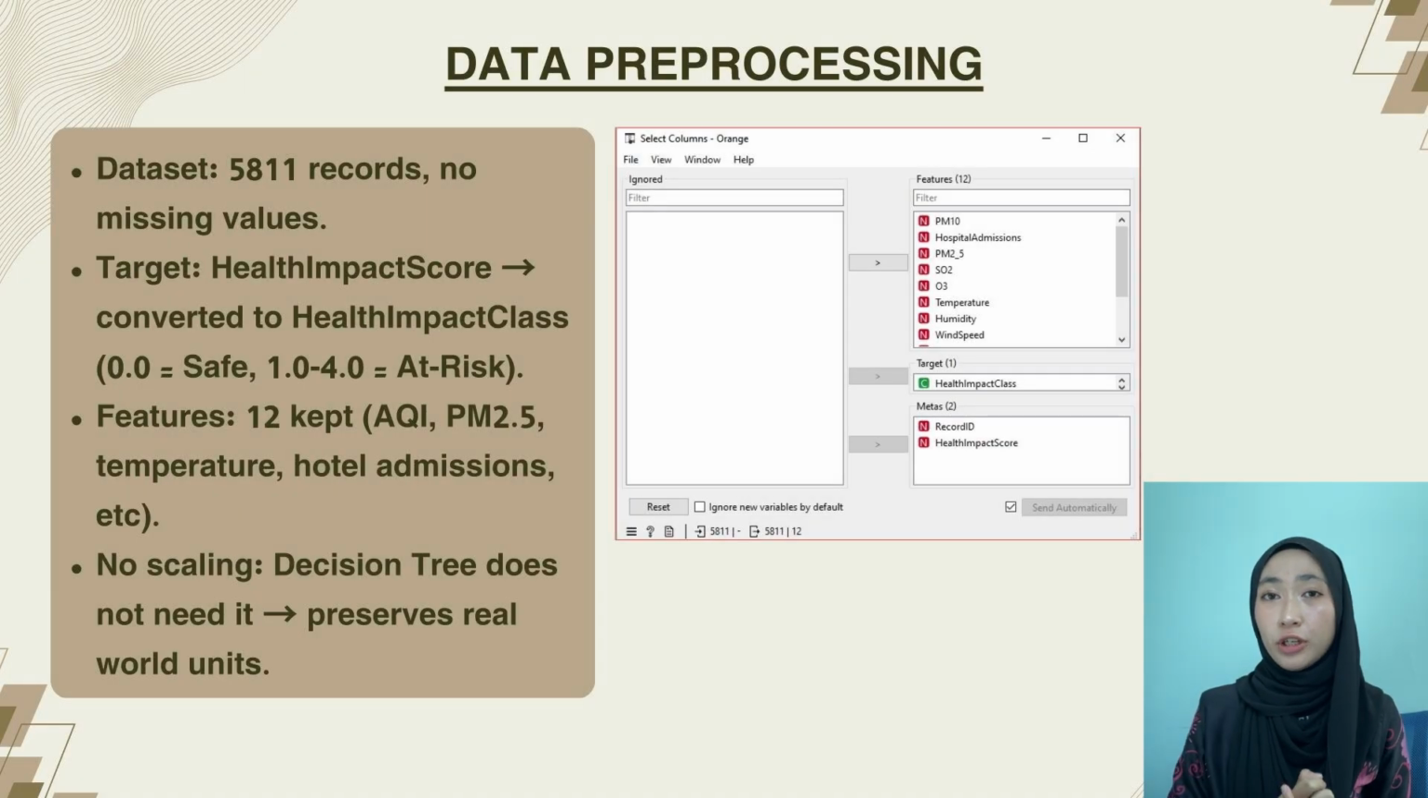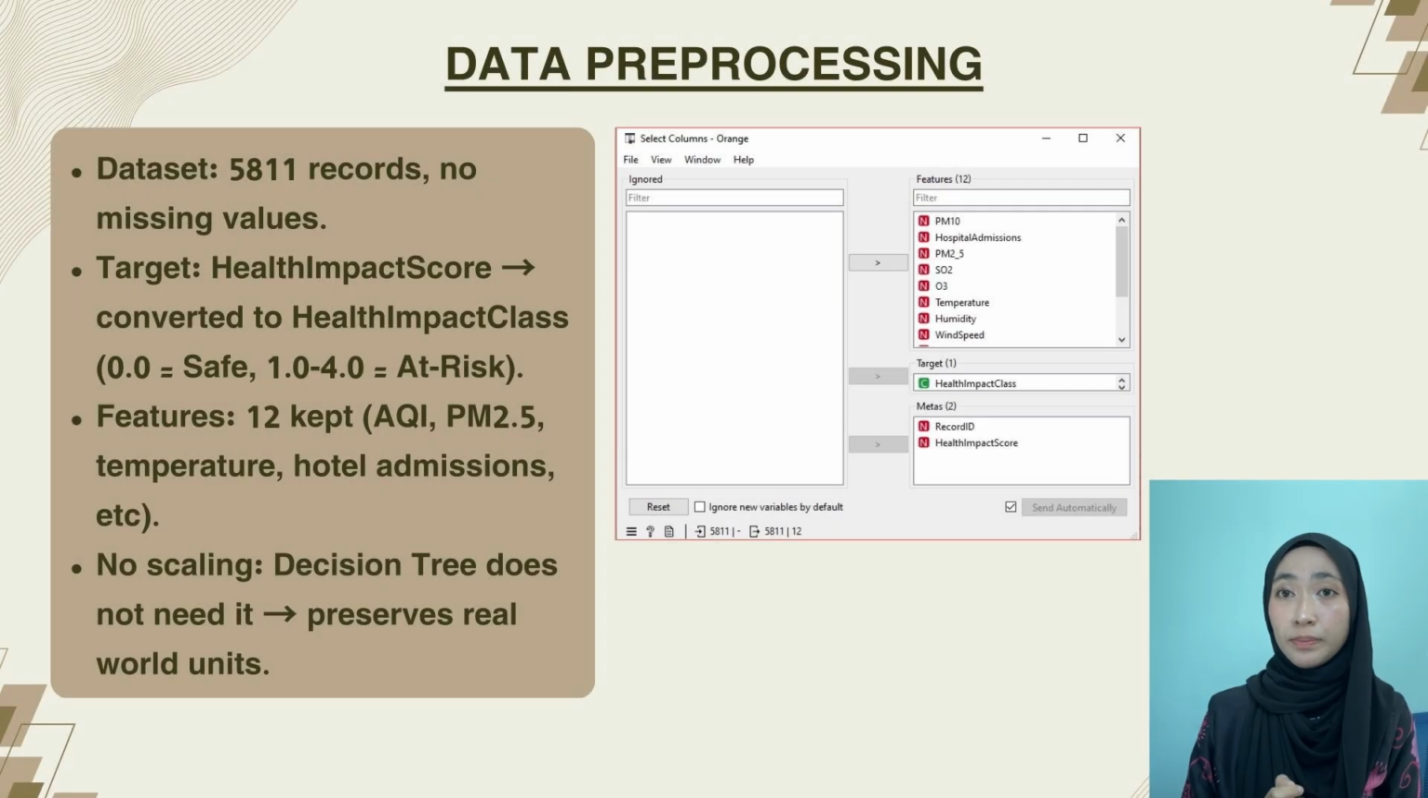The identifier column, record ID, was removed as it carries no predictive value. The remaining 12 features were retained, including air quality index, AQI, particulate matter 2.5, particulate matter 10, nitrogen dioxide, ozone, temperature, humidity, wind speed, and health indicators such as hospital admissions and respiratory cases. No scaling or normalization was applied, as decision trees do not rely on distance-based calculations. This preserved the original units, such as micrograms per cubic meter for particulate matter 2.5, making results easier to interpret